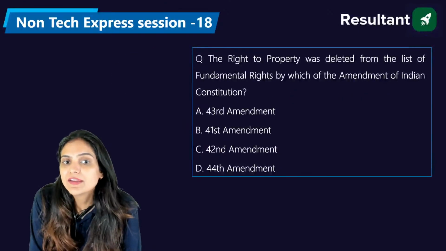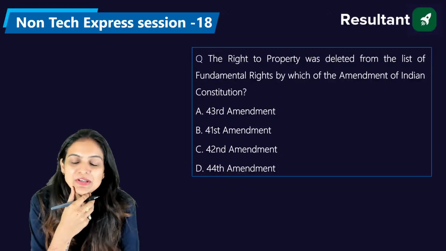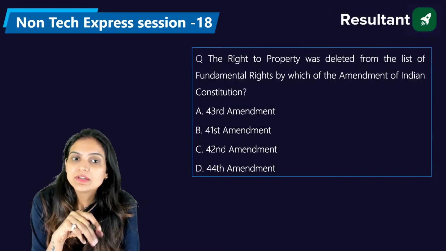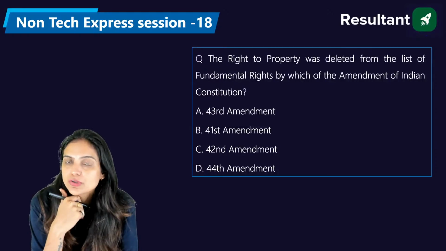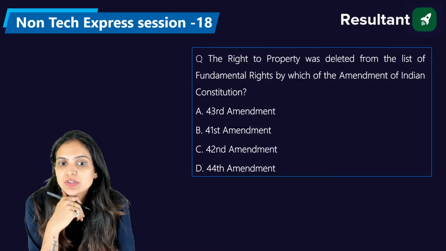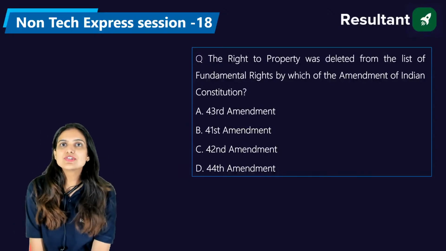Now we have another question, which I have already given the data for. The right to property was deleted from the list of fundamental rights by which of the following amendments of the Indian Constitution? The 43rd, 41st, 42nd, or the 44th Constitutional Amendment? Please answer, everyone. Puneet, answer the question quickly.